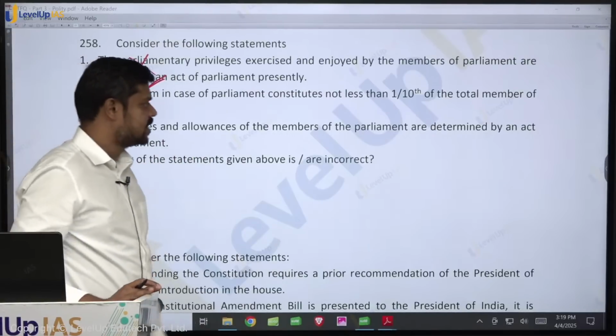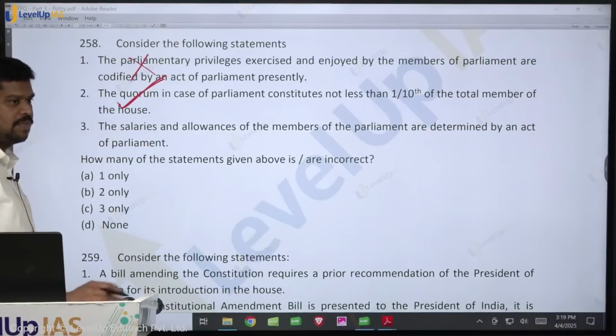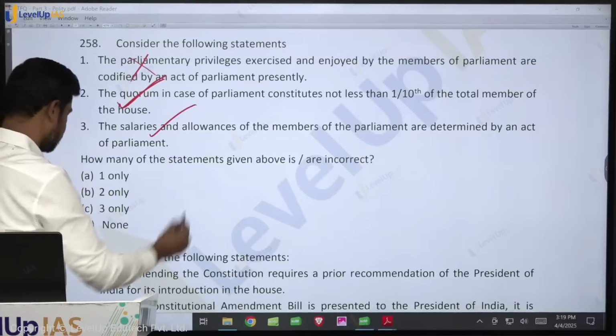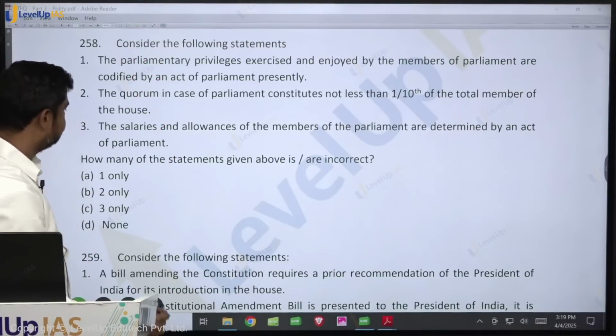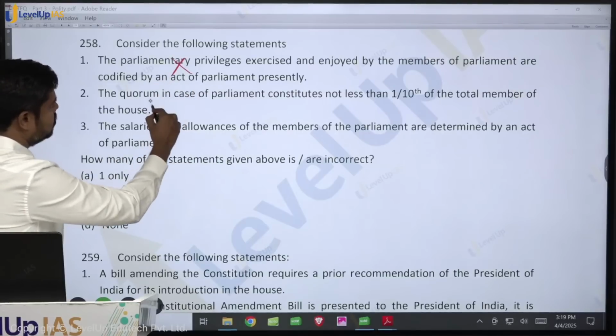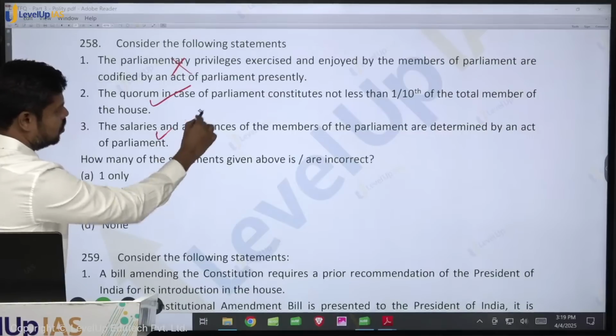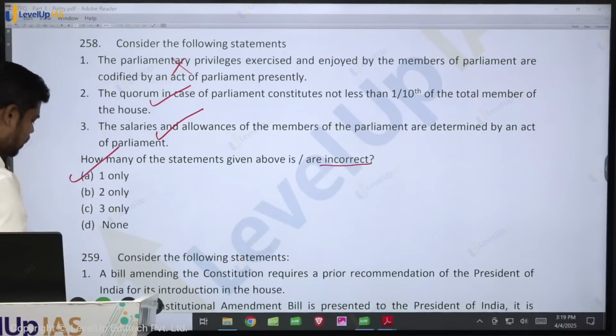The salaries and allowances of the members of the parliament are determined by an act of parliament. Is it true? Yes, their salaries and allowances are determined by an act of parliament. So what is the answer in this case? This is not true, this is true, this is true. So how many of the statements are incorrect? That is one only.